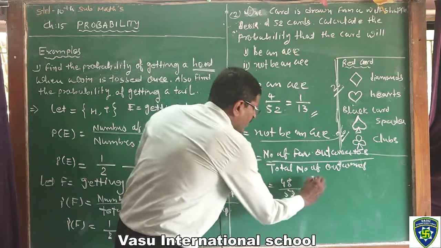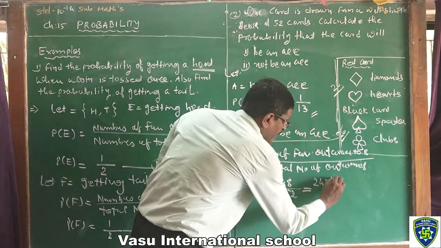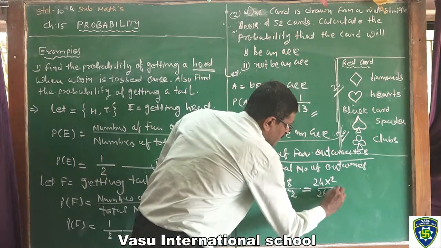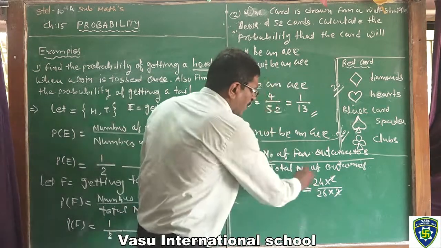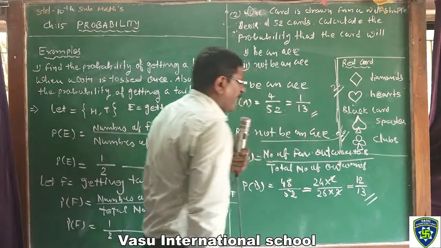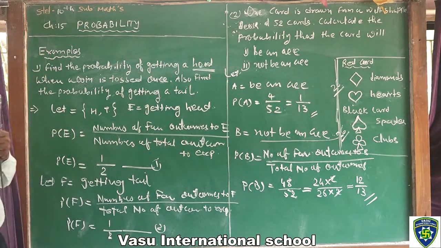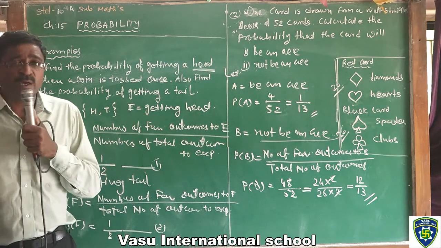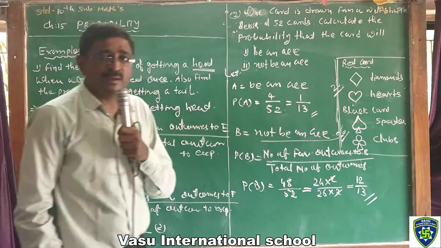फ्रैक्शंस निकालेंगे. 24 by 26. 2 से cut, again 2 से cut, 12 by 13. 12 by 13 is our answer. Clear, students? Okay. Om Namah Shivaya. Thank you.